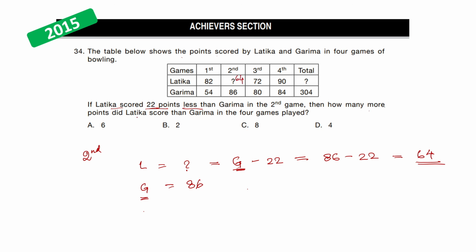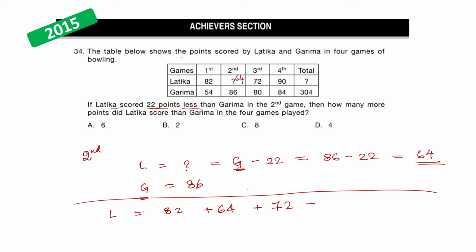Then they ask us how many more points did Latika score than Garima in the 4 games played. So what we need to do is find the score of Latika's games. So Latika's games total is 82 plus 64 plus 72 plus 90.